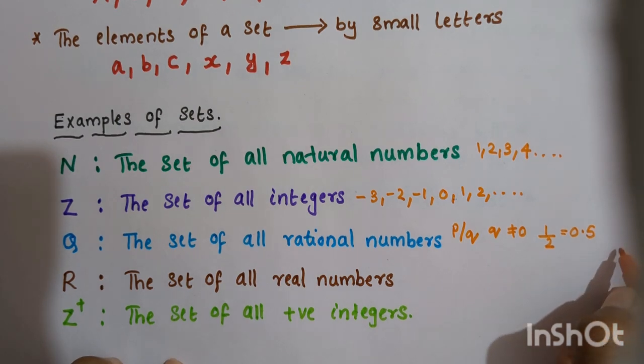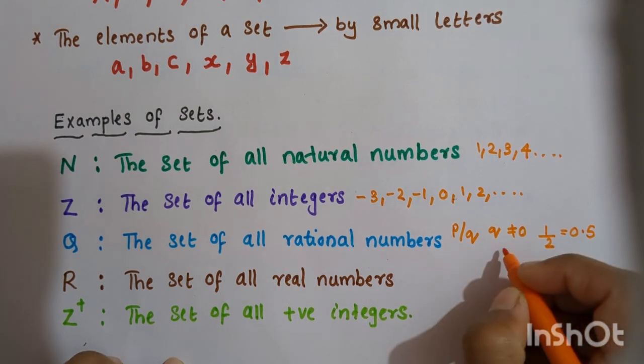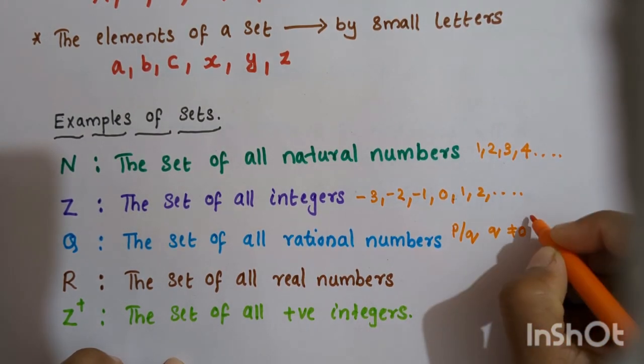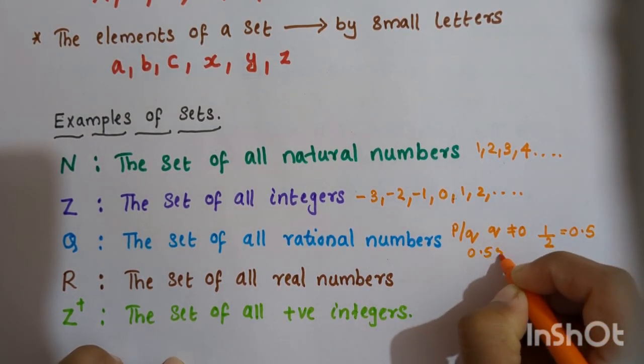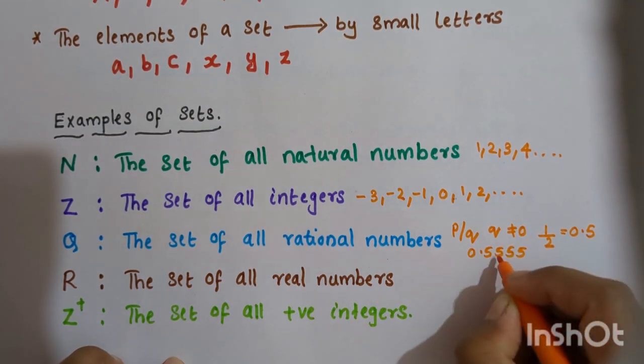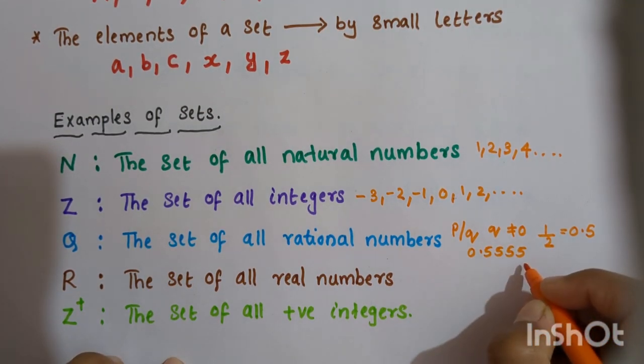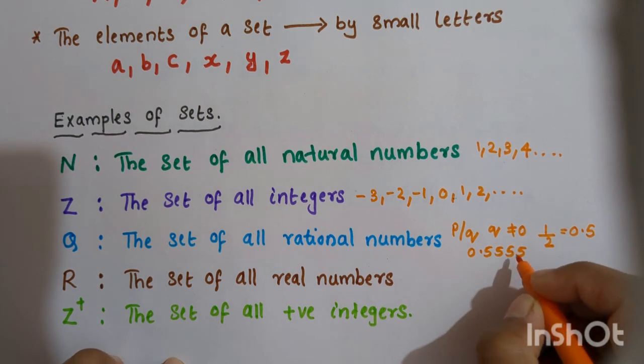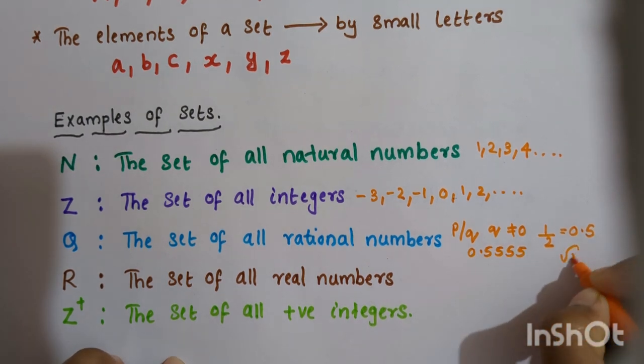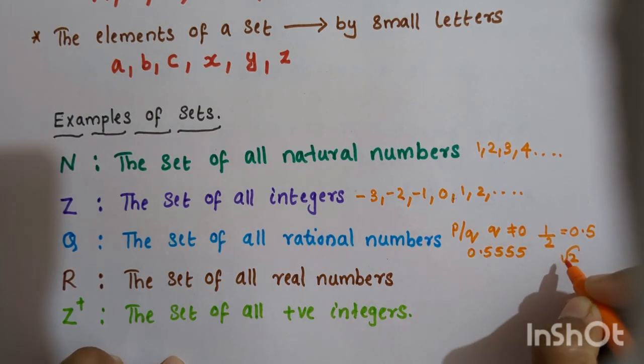Okay, it is not a repeating one. A repeating one is also okay, but that should be, you see, if you consider a number like 0.55555, etc., that is also a rational number because this is a repeating decimal. But if you consider a number which is root 2, this is not a rational number, it is an irrational number.